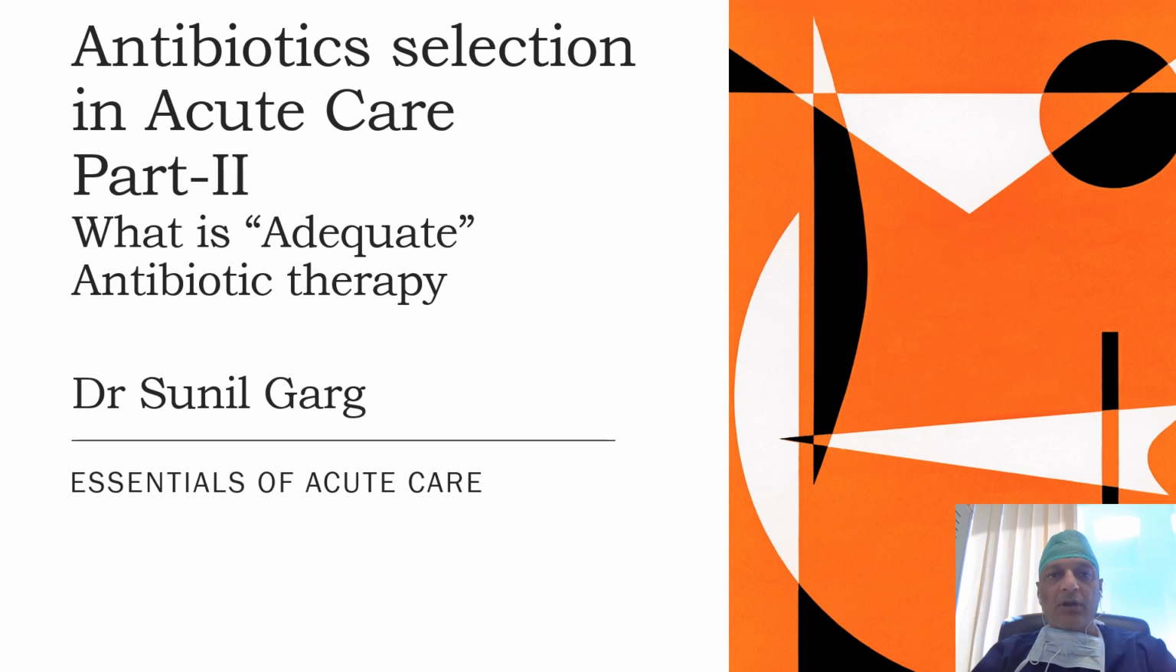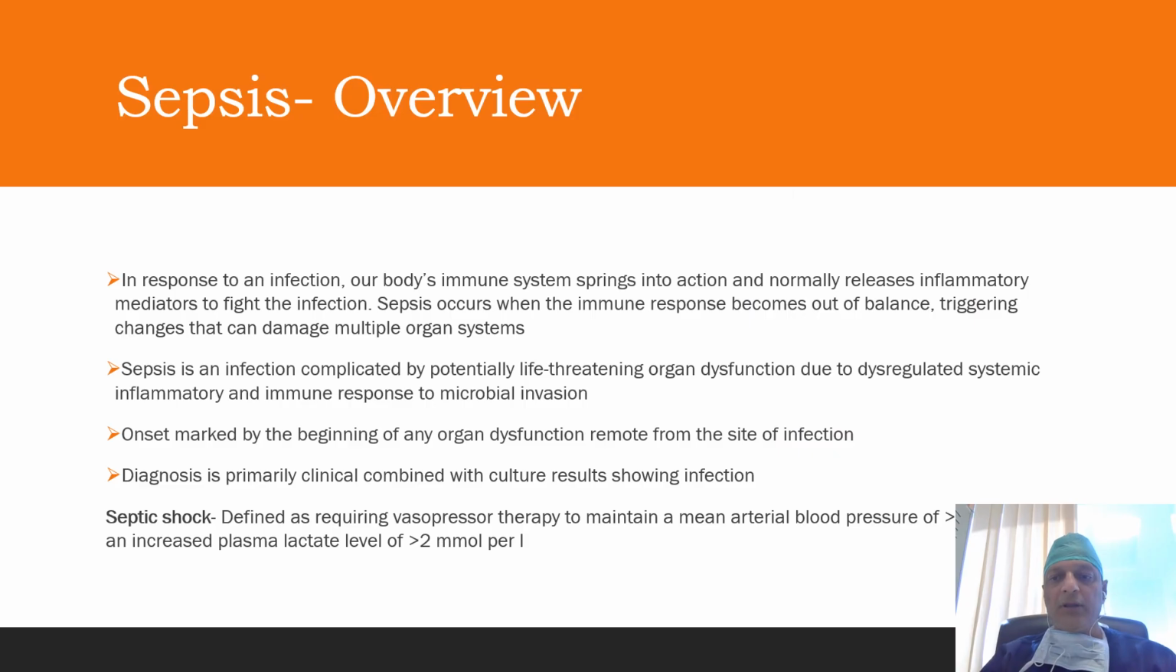Today I am going to discuss antibiotic selection in acute care, part 2. Here we will discuss what is adequate antibiotic therapy, what is sepsis, and how it is different from an infection. Sepsis is an infection which is complicated by potentially life-threatening organ dysfunction due to dysregulated systemic inflammatory and immune response. While in infection, there is no organ dysfunction and whatever response occurs in response to infection is not dysregulated.